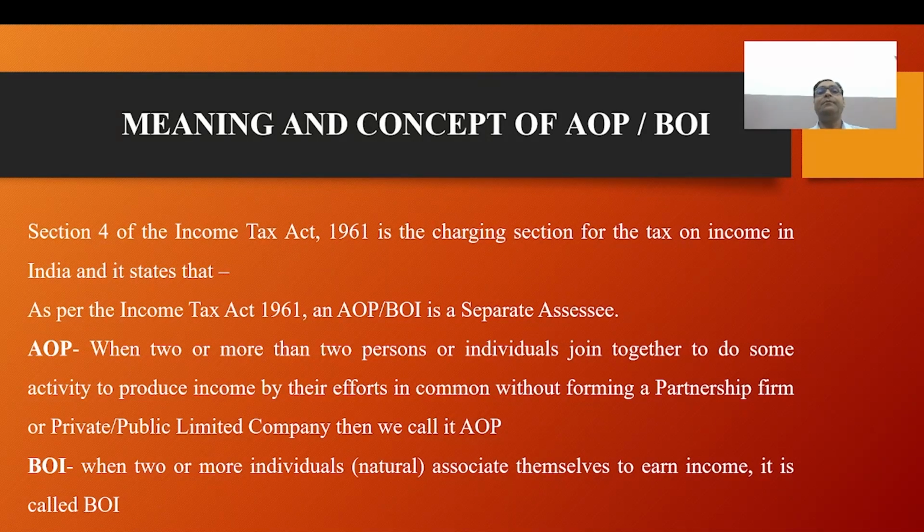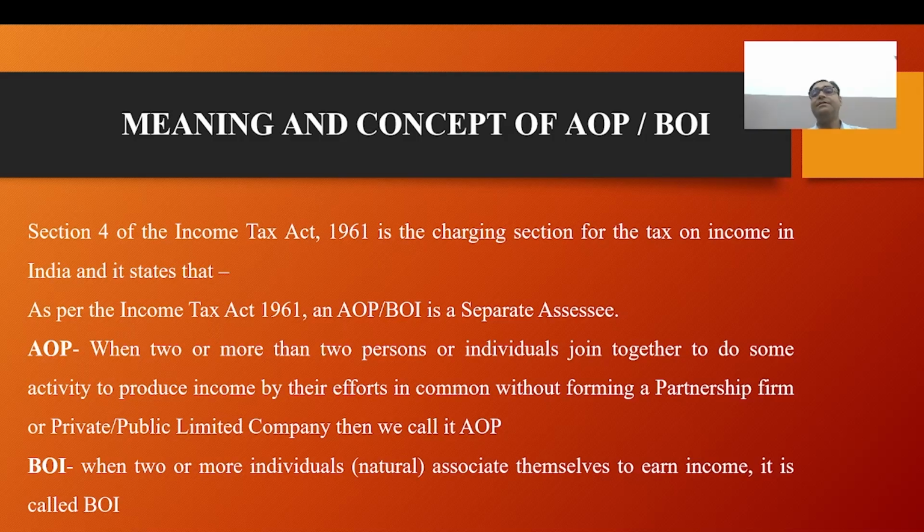AOP and BOI. When two or more persons or individuals join together to do some activity to produce income by their efforts in common, without forming a partnership firm or a public or private limited company, we call it an AOP. But in a BOI, when two or more individuals, it is natural, not artificial, associate with themselves to earn income, it is called a BOI, a body of individuals. That is the meaning of the names BOI and AOP.